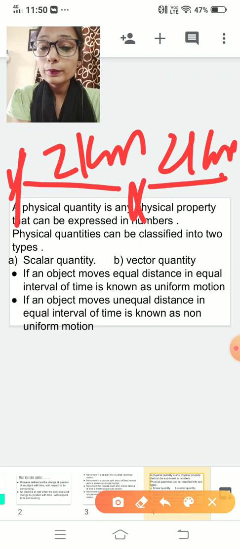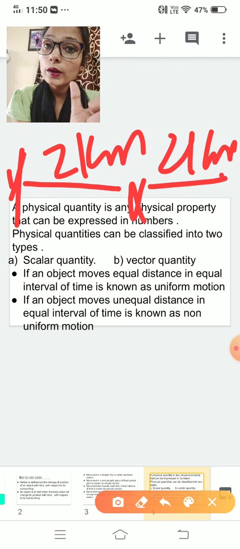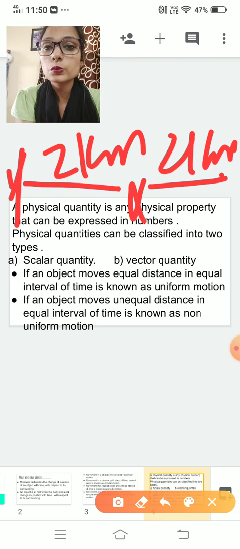So it means that person covers equal distance in equal intervals of time. This type of motion is known as uniform motion. And uniform means constant, so it always covers constant distance in constant intervals of time.